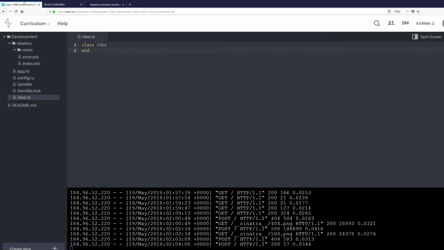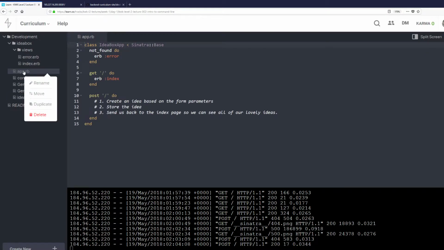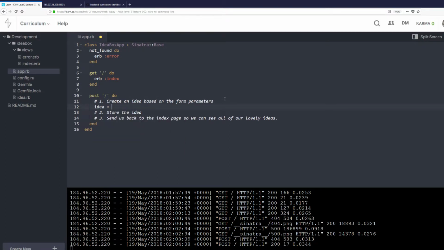And so in our post method, let's go back to app.rb. Can I open more than one file at a time? It would be fantastic if I could. I can't figure out how. Whatever. We're going to create an idea based on the form parameters. And right now we're just going to do idea equals Idea.new. Right? We're creating an idea.